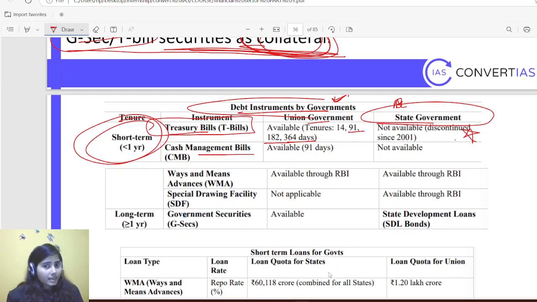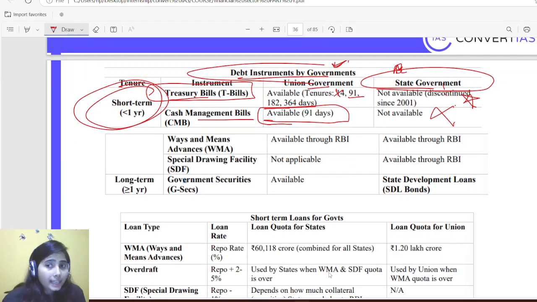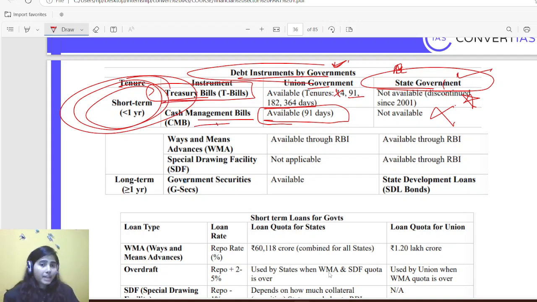Okay, then cash management bills are available up to 91 days, state government again not allowed. So state governments cannot go for short term borrowing, that is, under treasury bills and CMB, cash management bills. Why? Because in this one, central government is borrowing from market, but state government is not allowed to borrow from market. Okay, this is one important aspect here. You need to write it down if you think that you'll forget.